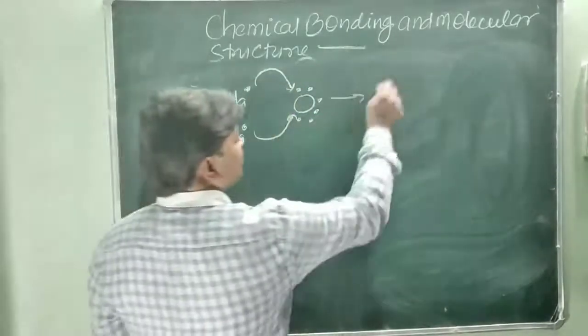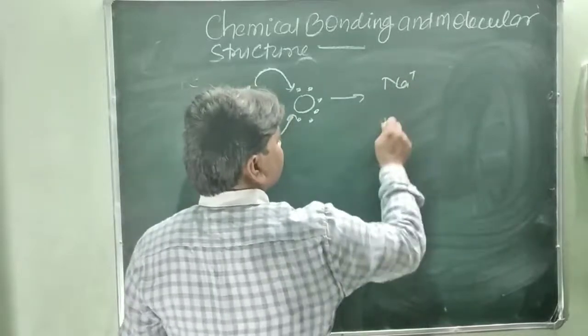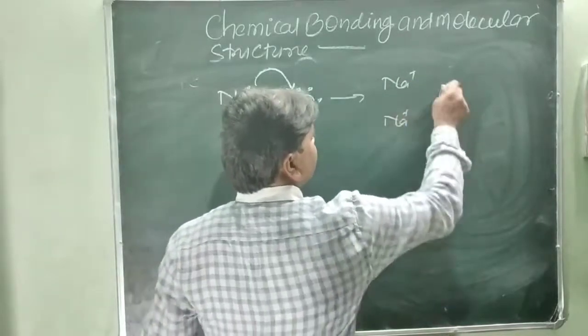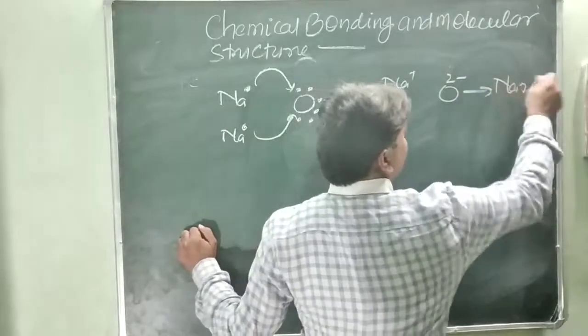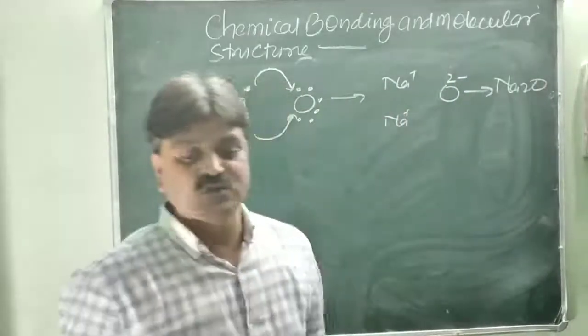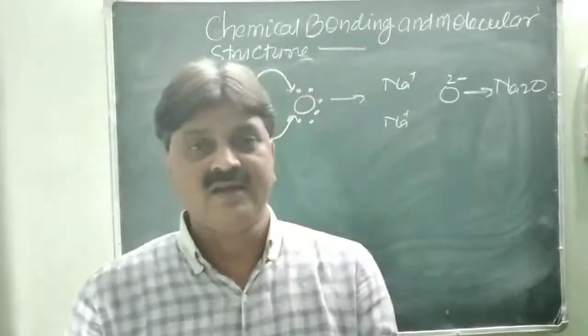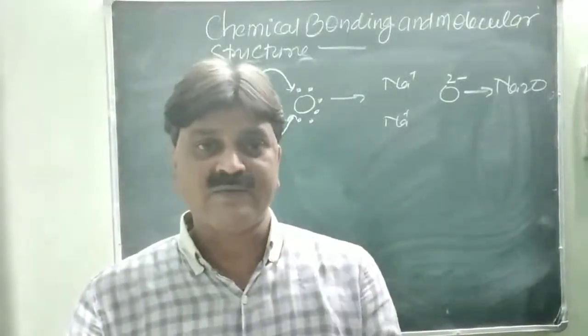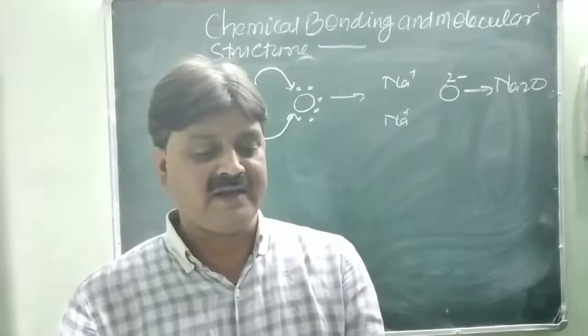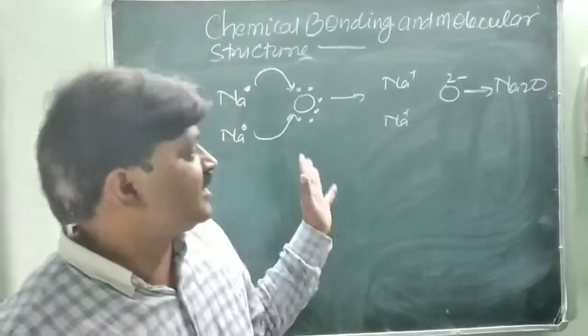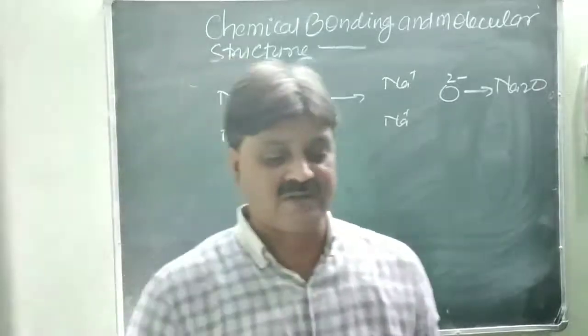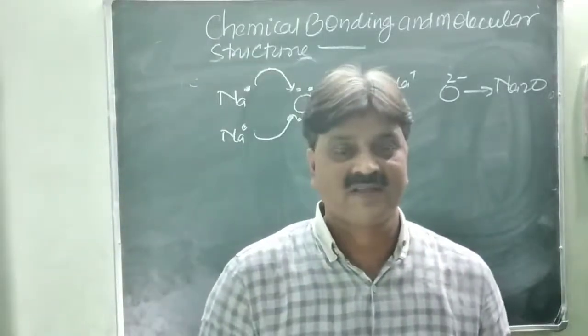So it becomes Na plus, here is Na plus, and it becomes O2 minus. Now Na2O forms as an ionic compound. So an ionic compound is formed by the complete transfer of electrons, or between the 2 ions. Is it clear? So after losing or gaining, it becomes an octet. This is the octet rule.